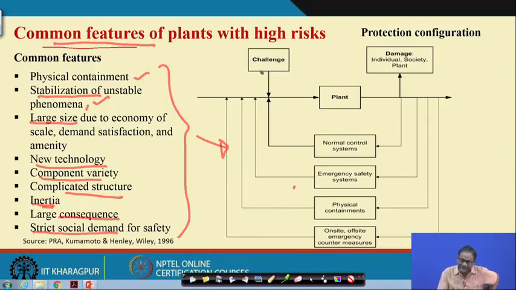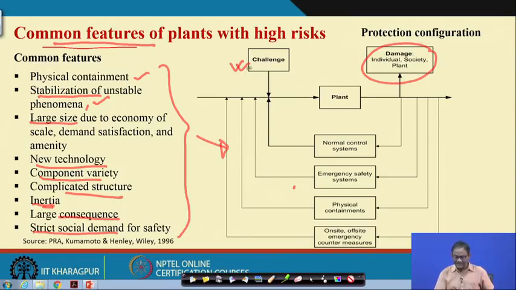So, if I say that for a plant with high risk, there will be two things: one is the challenges, another is the damages. All hazards and initiating mechanisms are basically challenges. And then the target and the damage to the target, that is the threat; it will create problems.